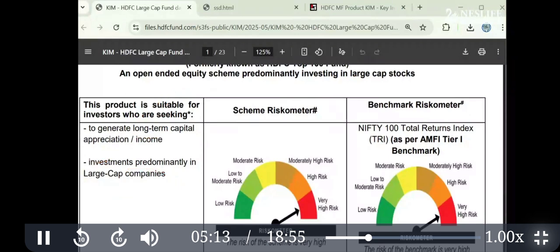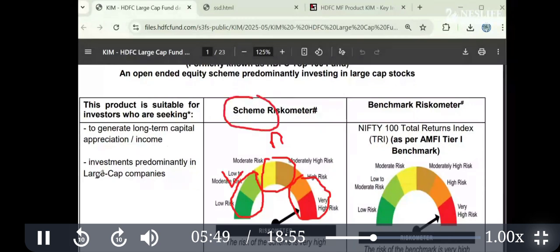Next is the riskometer. This is the riskometer in which there are 6 categories, but you don't have to make life complicated. You can just remember low, moderate, and high. You don't have to really make 3 categories complicated. Low, moderate, high. All the equity mutual funds will be in the high, because very high and high doesn't make much difference from a practical point of view. So we'll call this as low, moderate, and high. This is the scheme. Scheme means fund. Fund and scheme are the same.